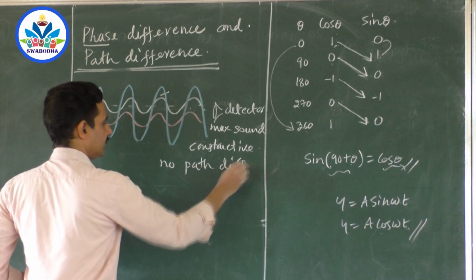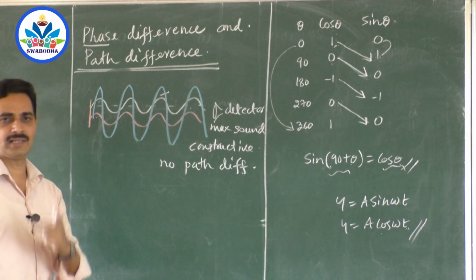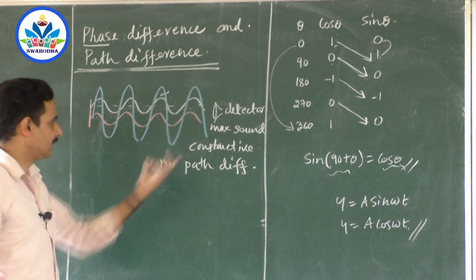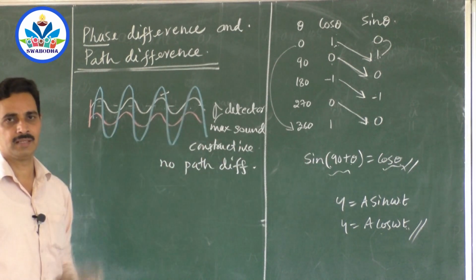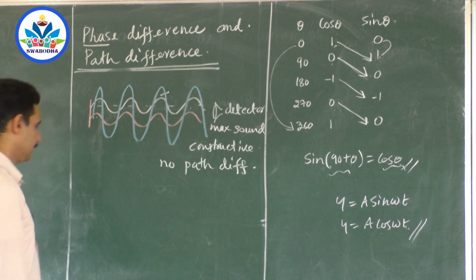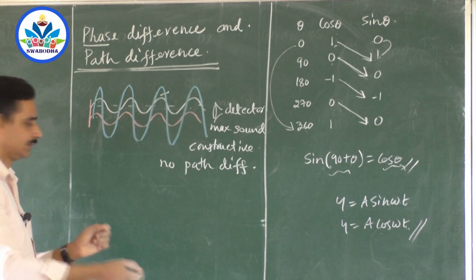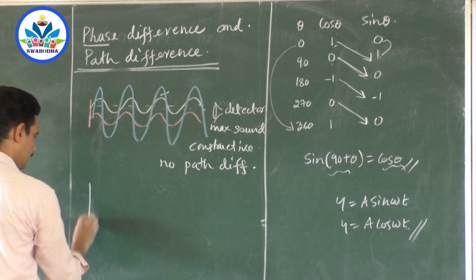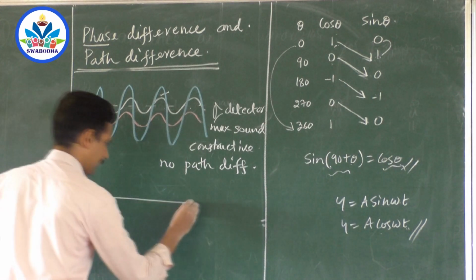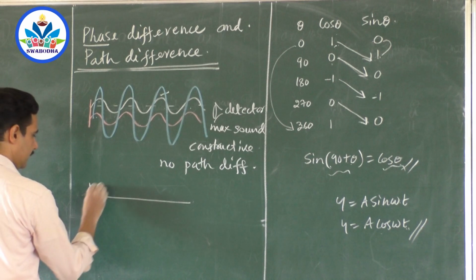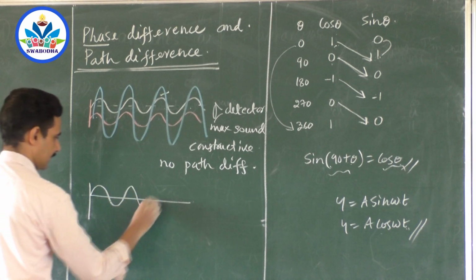What do you mean by path difference? The difference in the distance traveled by the two waves. There is no difference and both are traveling the same distance. Okay. Now, suppose if I displace one wave a little bit away. So I will draw a new diagram and I will explain this and then I will stop. Then remaining we will see in the next class.